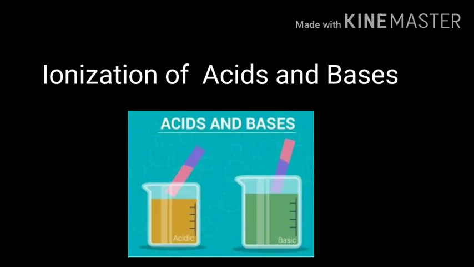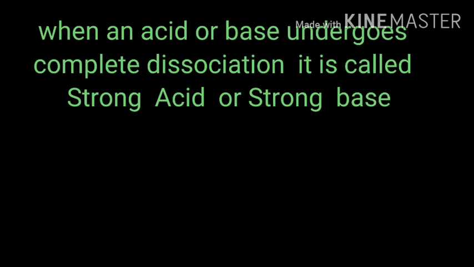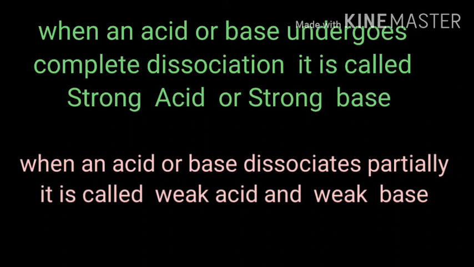Now we are going to study about ionization of acids and bases. We know that acids and bases are classified as strong acids, strong bases, and weak acids and weak bases. Now, on what basis do you classify this? It depends upon the degree of dissociation. When an acid or a base dissociates completely, you will say that it is a strong acid or a strong base. And when an acid or a base dissociates partially, or you can say not to a complete extent, it will be classified as a weak acid or a weak base.